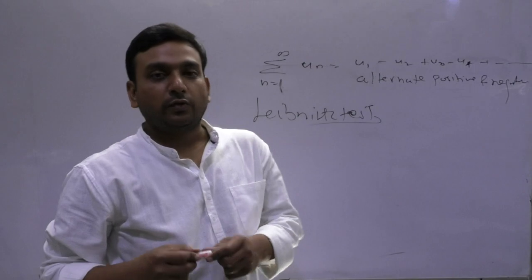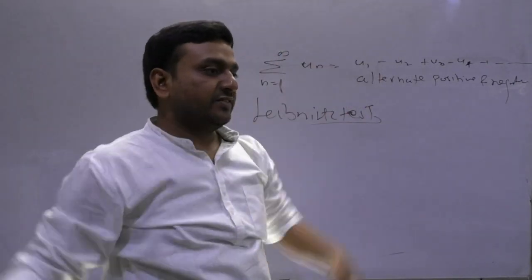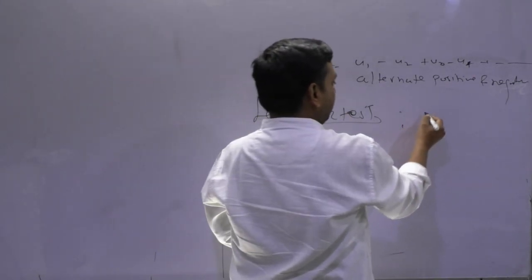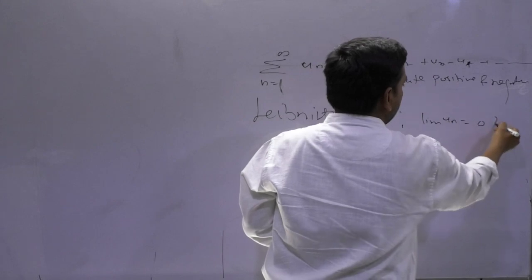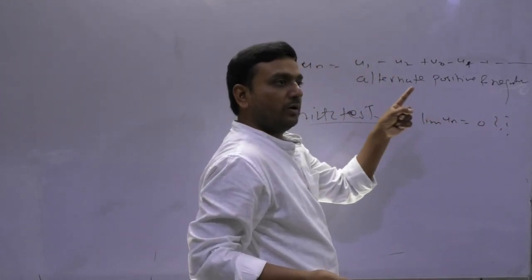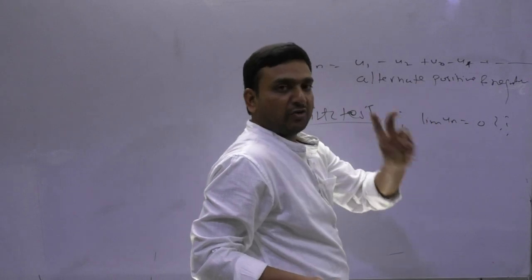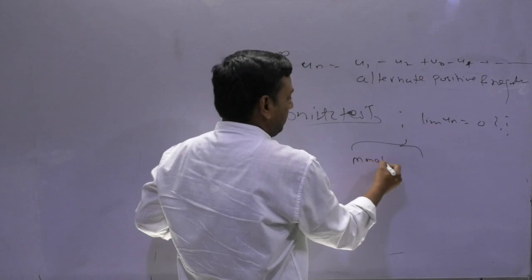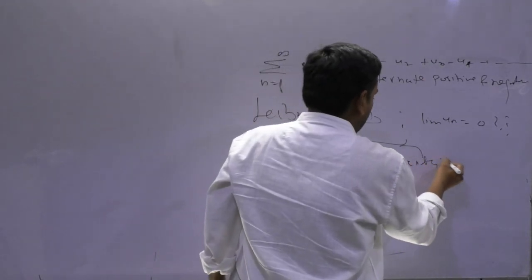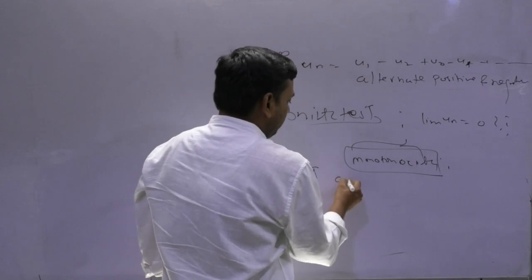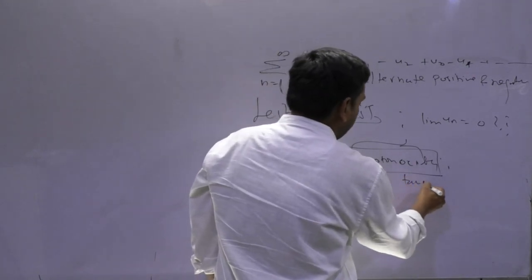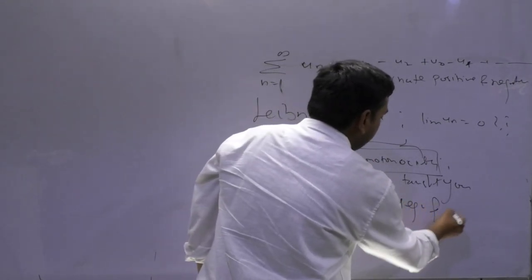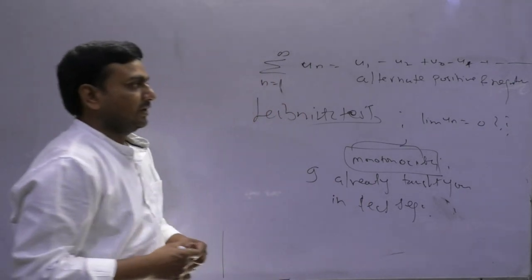Fine. So when I talk about the Leibniz test, the first point is simply the necessary condition: is limit un equal to 0 or not? If it is 0, then proceed further. If it is non-zero, stop the process. Got it? Here in the Leibniz test, they use the concept of monotonicity, which I already taught you in the lecture on sequences.